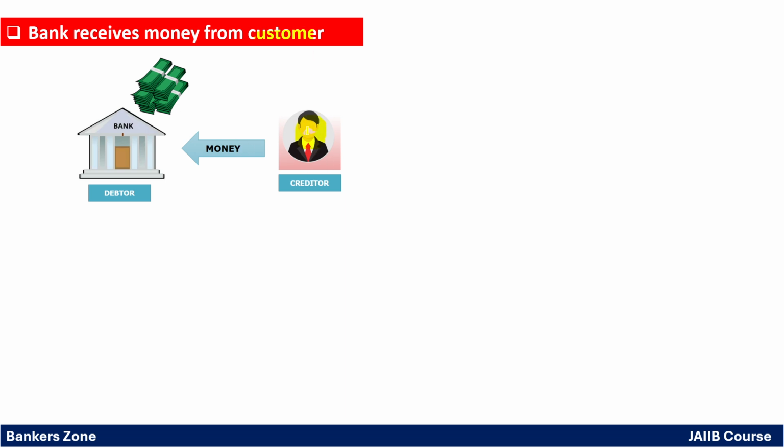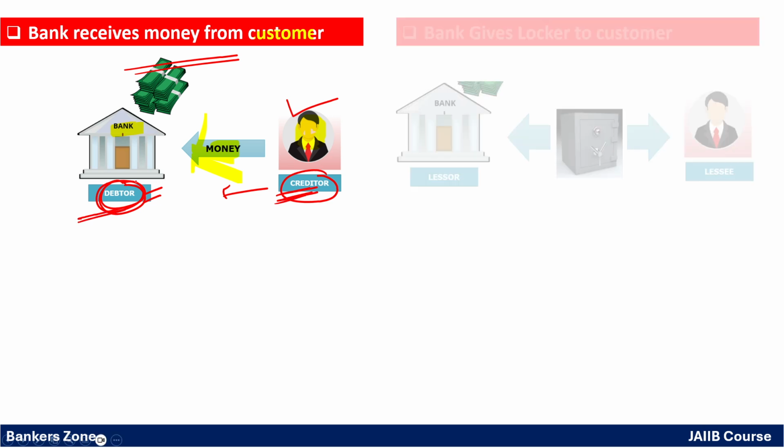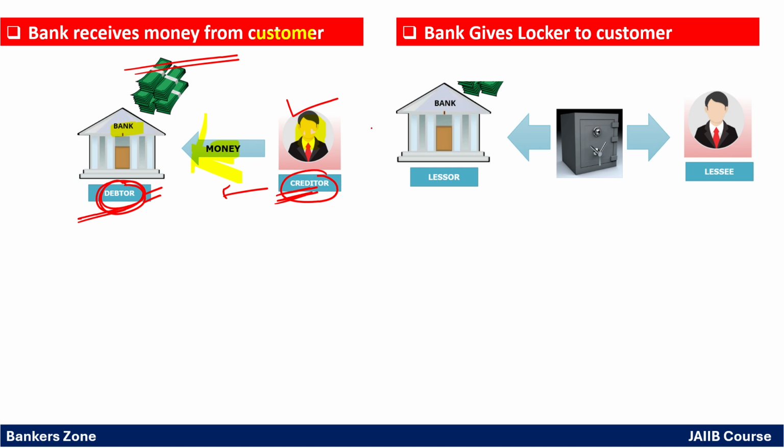Here, the customer is giving money to the bank, meaning the customer deposits money to the bank. The person who is giving money is called the creditor, and the person receiving money is called the debtor. Very, very important. So the person giving money is called the creditor, and the person who receives the money is called the debtor. Very, very important, right? So when the bank receives money from the customer, the customer becomes the creditor and the bank becomes the debtor. Okay.